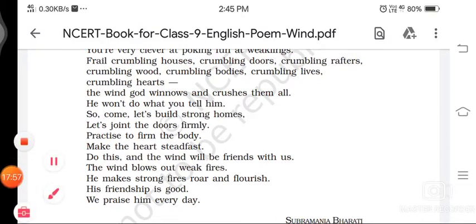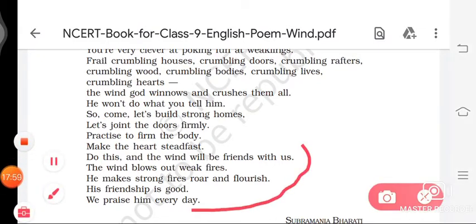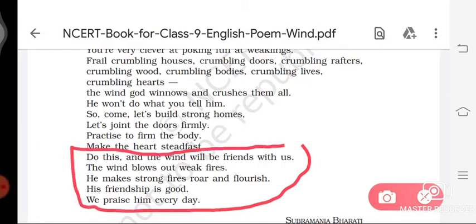So in this paragraph, the poet wants to say that if you are mentally and physically strong, and have the power to face the wind, as the difficulties which are coming in our life, the difficulties are friends with you.